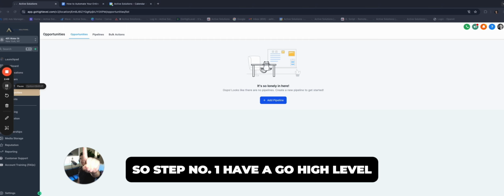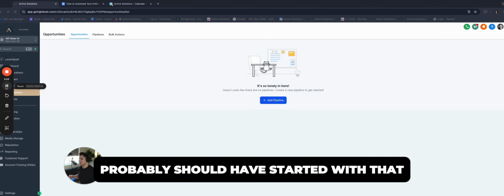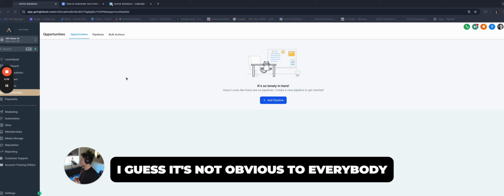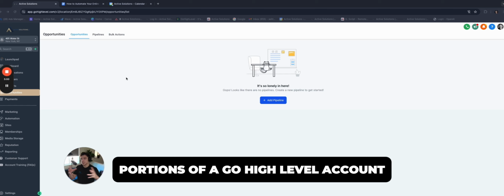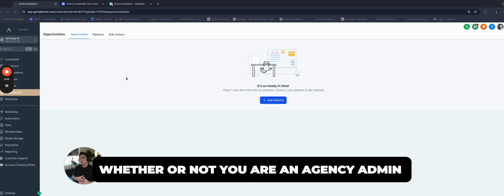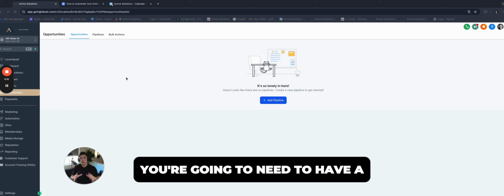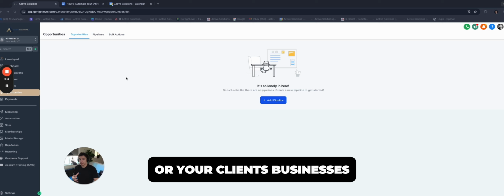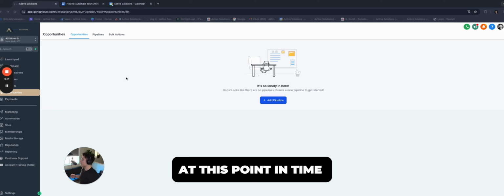All right, so step number one, have a GoHighLevel. Probably should have started with that. There are two portions of a GoHighLevel account. Number one is the agency admin level, and number two is the sub account level. Whether or not you are an agency admin of your agency account or whatever it might be, you're going to need to have a sub account level for your business or your clients' businesses. So I'm just going to assume that you have a sub account at this point in time.